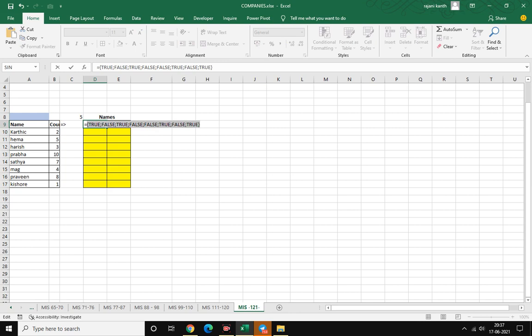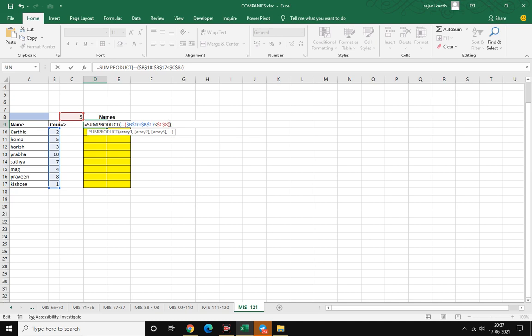It is less than 5, less than 5, and so on. Now convert this into numbers by using a double negative. Here a comparative operator is there, so we have to force it. With F9, it will convert true into 1 and false into 0.